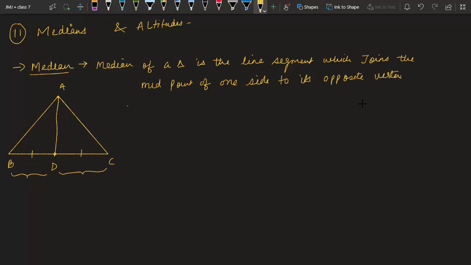Similarly, we can have two more medians because there are three sides, so there are three medians possible. Suppose the same triangle ABC. We had seen D is a midpoint of side BC. Similarly, if E is midpoint of side AC, we can say BE is also a median.